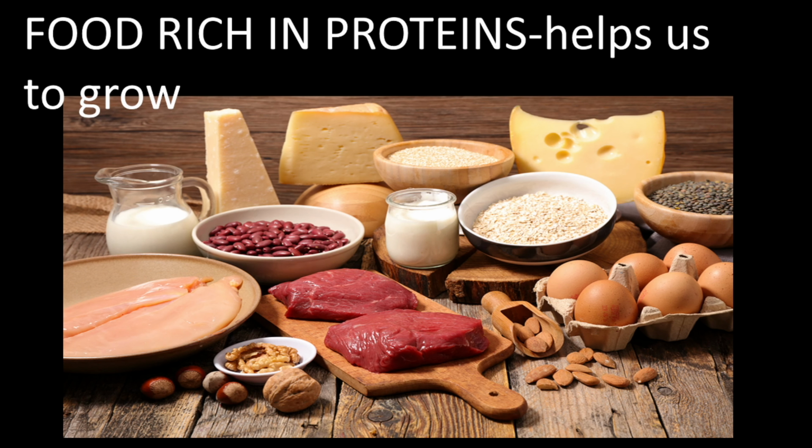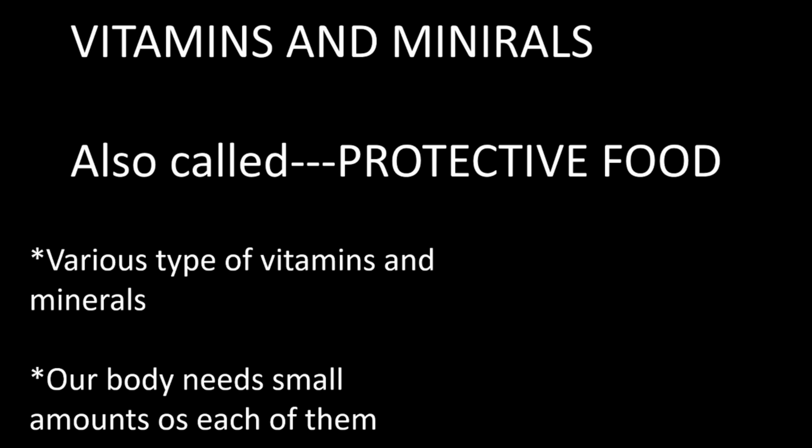Food rich in protein: nuts, fish, and beef, egg, cereals, cheese, milk, and curd. All these are the food items rich in protein. Okay, now let's move on. The next item is vitamins and minerals. Vitamins and minerals are also called protective food.